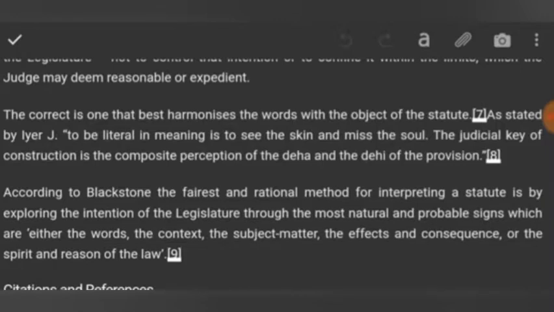Fairest means just, and rational means logical. These signs are capable of giving the intention of the legislator.